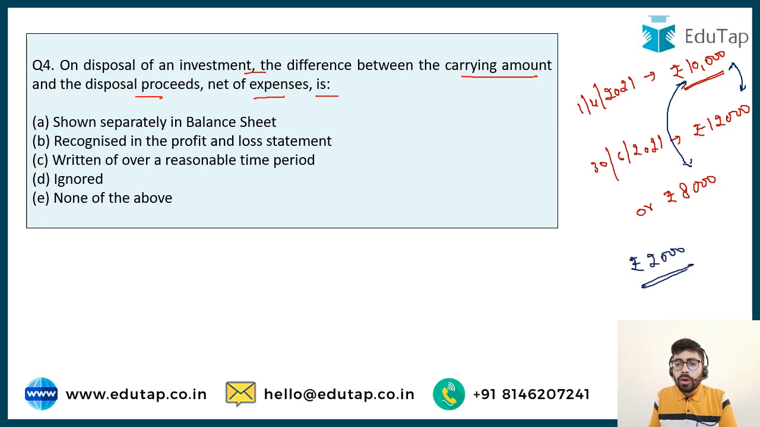So how are you going to account for this difference of rupees 2,000? This is what is being asked, whether it is to be shown separately in the balance sheet, whether it is to be shown in the profit and loss statement, whether it is to be written off over a time period, or whether it is to be simply ignored.